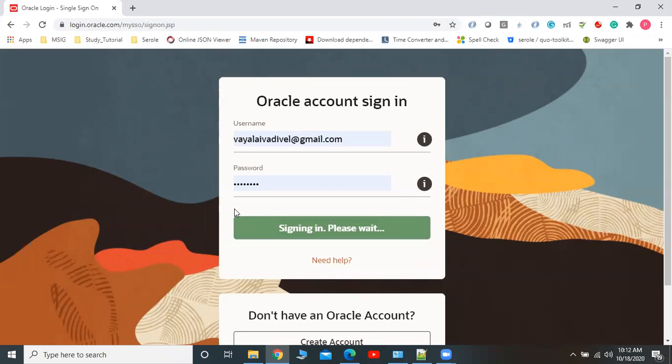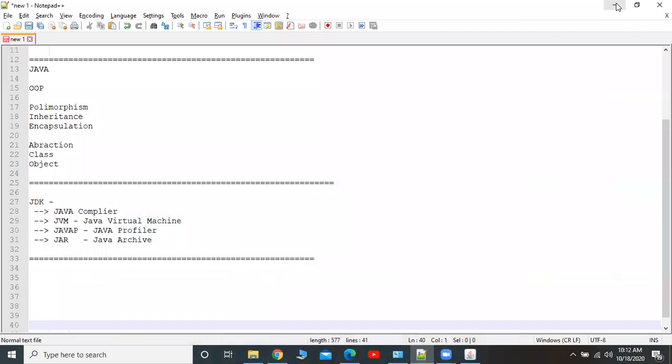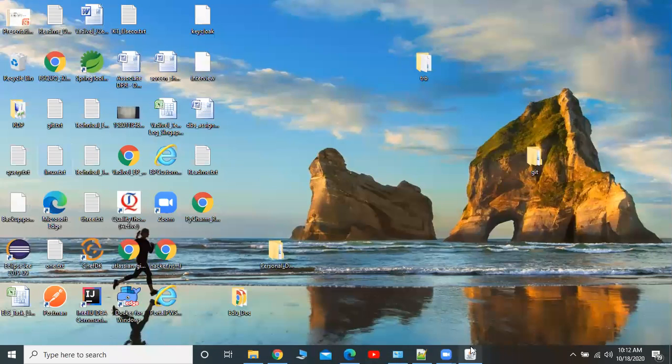Download is completed. Once I click the downloaded exe file, it asks for confirmation to install the application. I'm going to install. Wait for a few minutes.